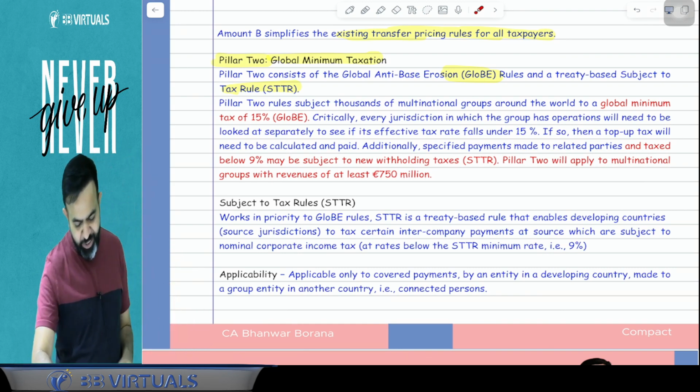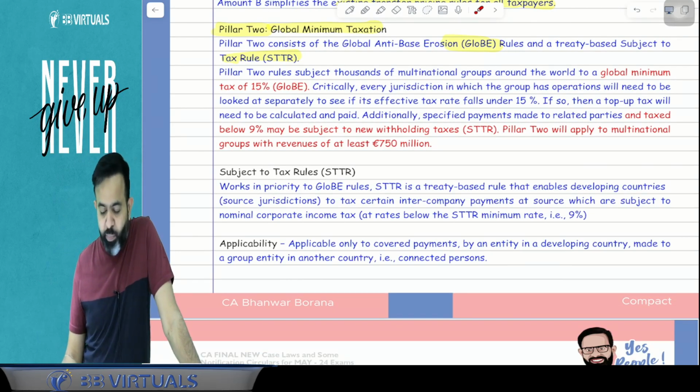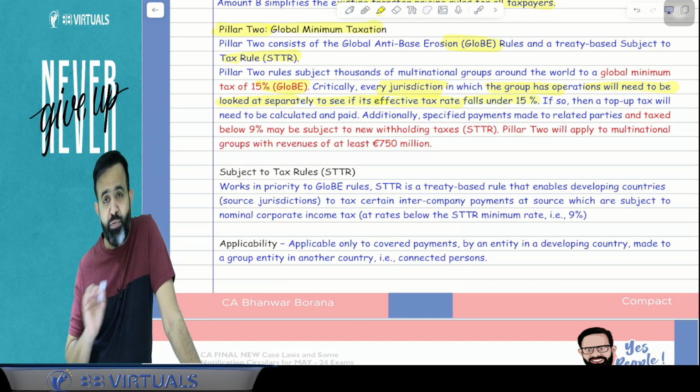Now what does this point say, try to understand. Pillar 2 rules subject thousands of multinational groups around the world to a global minimum tax of 15%, or you can say the GloBE rule. Critically, every jurisdiction in which the group has operations will need to be looked at separately to see if its effective tax rate falls under 15% or not.